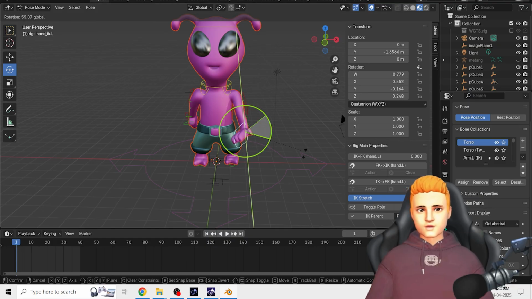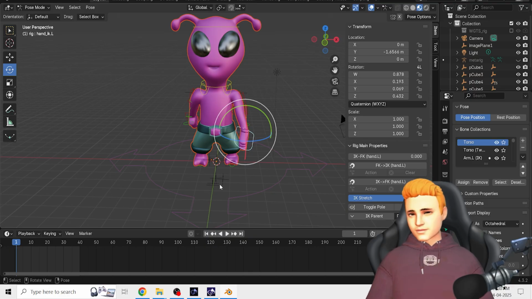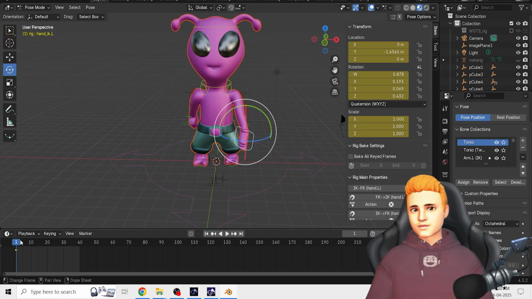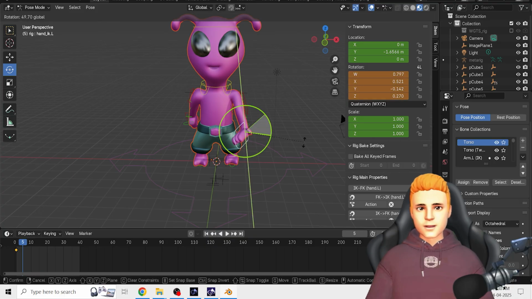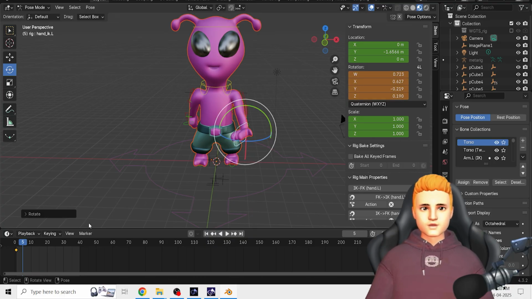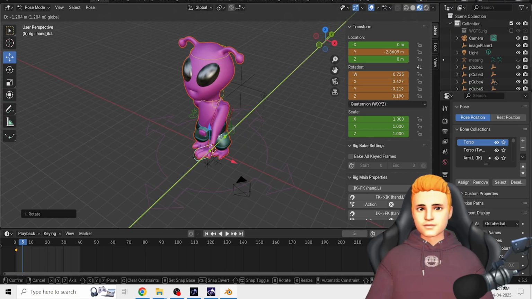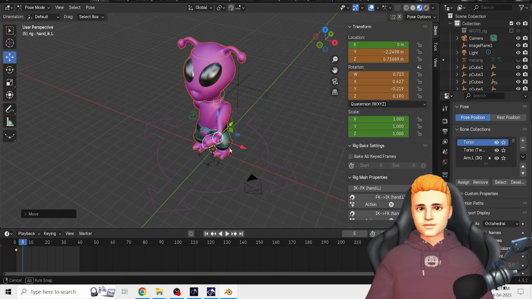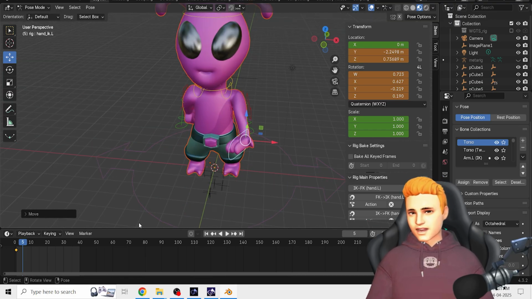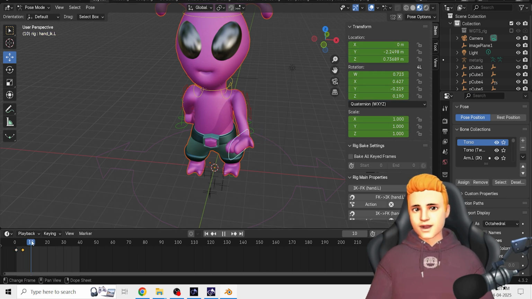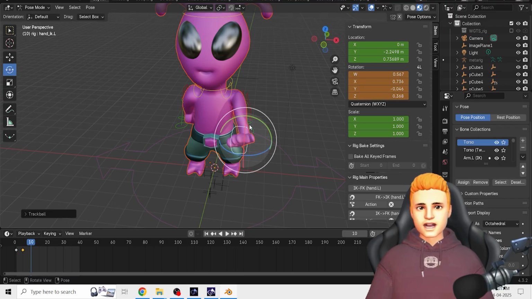I'm going to keyframe here at one, and then move a little bit here, and then keep it like this and move it a little bit forward, and then press, and then again I'm going to click here and then move it a little bit like this.